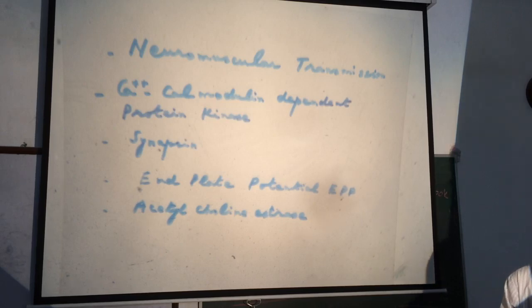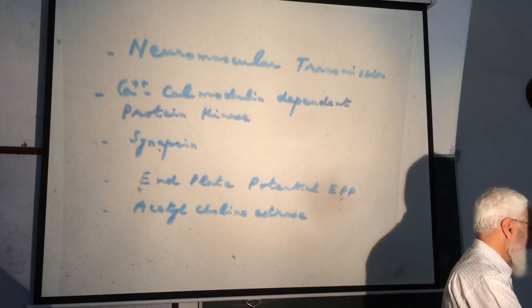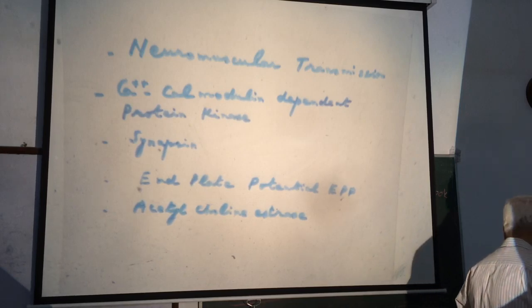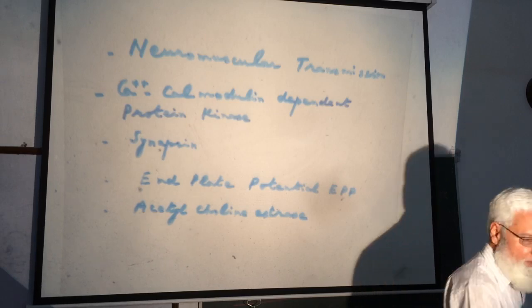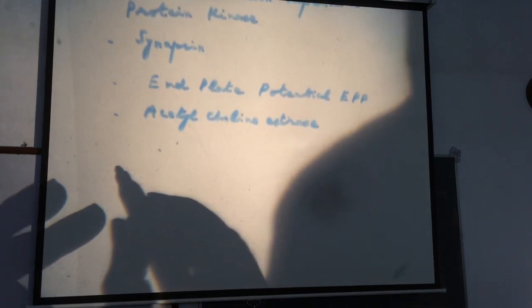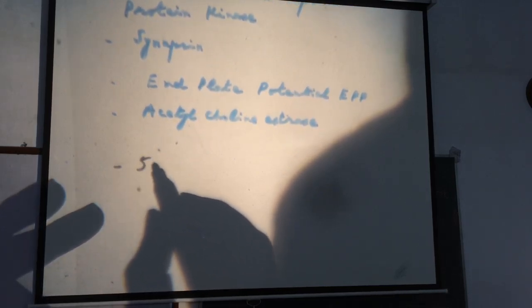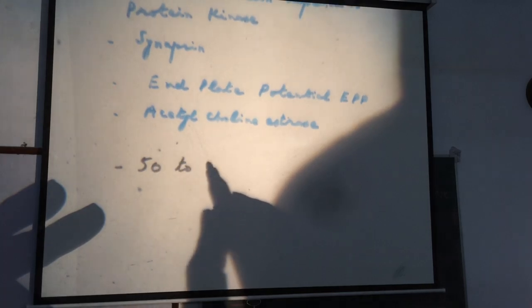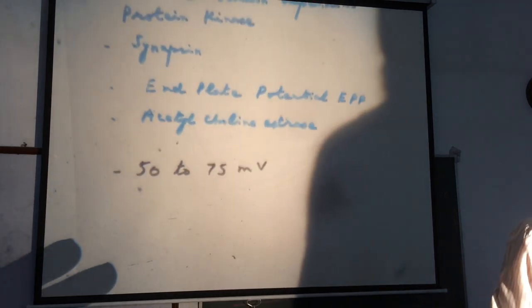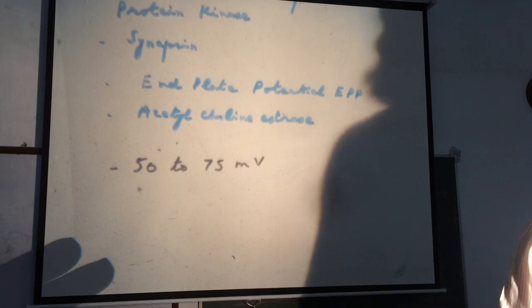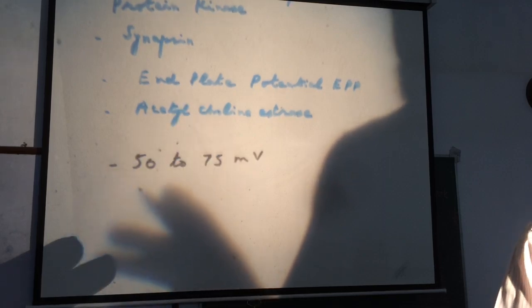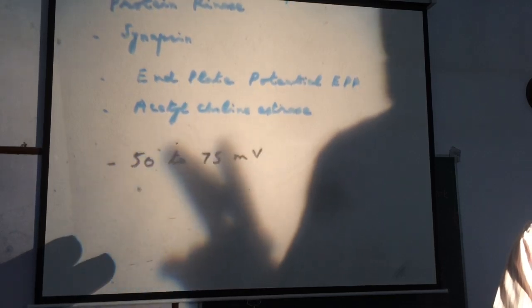What are the features of end plate potential? Its voltage is 50 to 75 millivolts.